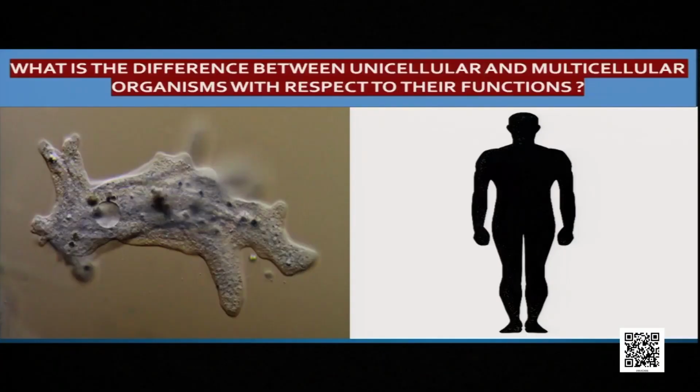Hello everyone, dear students. All of you are aware of different types of organisms found on this earth. And here in this picture you are able to see two different organisms. I am sure that you all are able to identify those two organisms. One is a unicellular organism, that is amoeba, and the second one is a multicellular organism, that is human being. But can you say what is the difference between unicellular and multicellular organisms with respect to their functions?